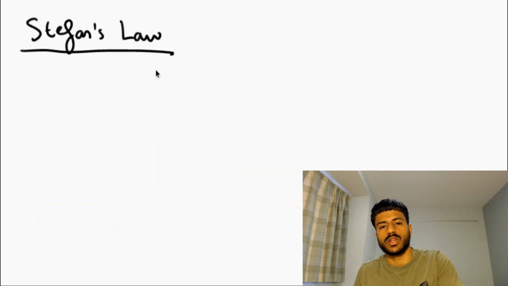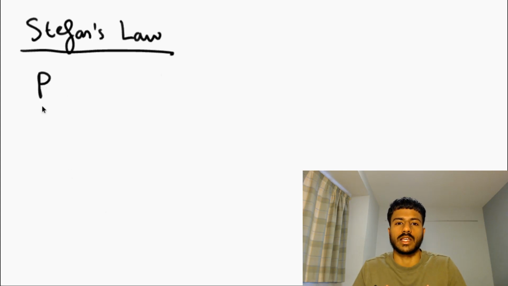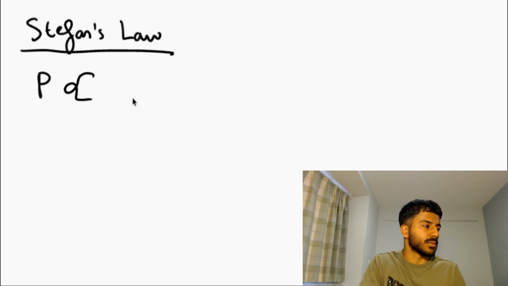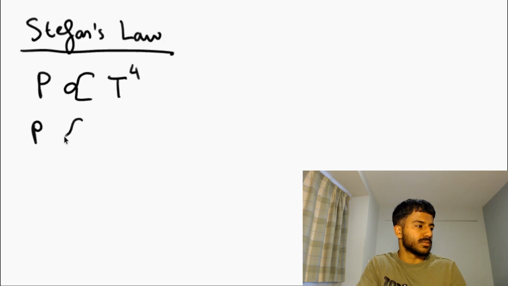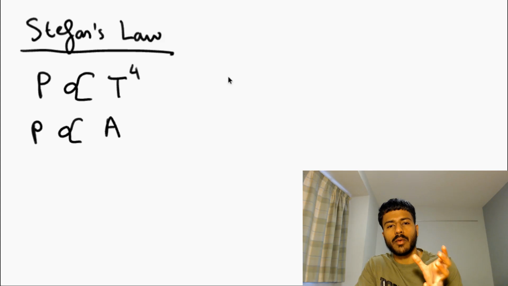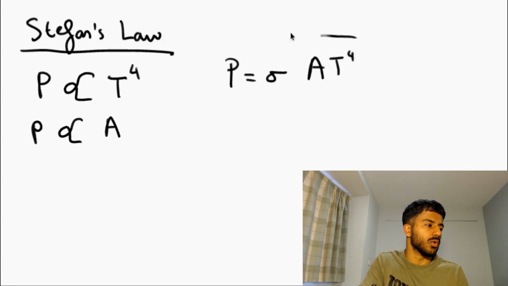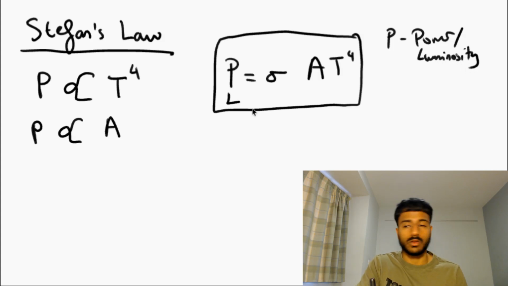Now this next law is called Stefan's law. Now Stefan's law says that the power is basically the luminosity, or how much energy radiation this star is emitting. He found out that this power, or this luminosity, is directly proportional to the temperature of that star to the power of 4. And he also found out that the power of the star is directly proportional to the surface area of that star. So they came up with an equation that is P is equal to sigma A times T to the 4, P being your power or your luminosity. So sometimes this is denoted by a letter L.